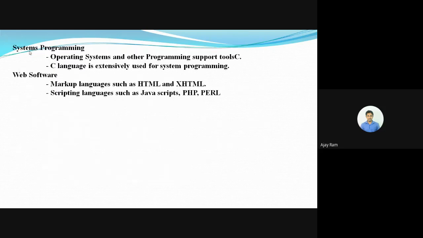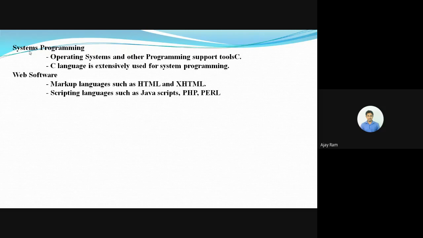Then we have system programming. The system programming domain is based on operating systems and other programming supporting tools. C is one of the most extensively used languages for system programming. Then we have the web software domain, where markup languages like HTML and XHTML are used.